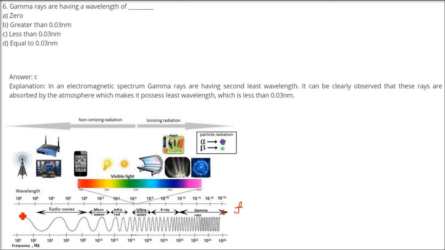Somewhere 10 to the power minus 12, it goes up to 10 to the power minus 18, right? If you come to the left, the wavelength is quite high, frequency is less. So whenever we talk about gamma rays, we are talking about nanometer, this place. So this is 0.03 nanometer, it is less than, it's correct, because the answer in questions is such that less than, then this is correct.